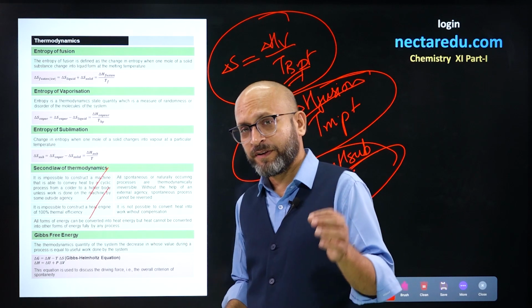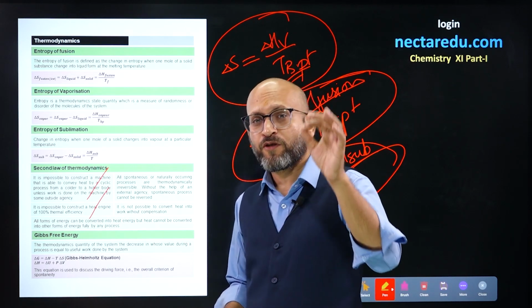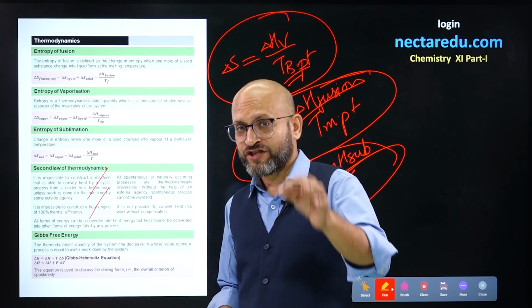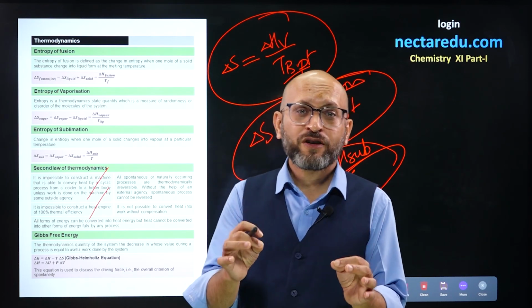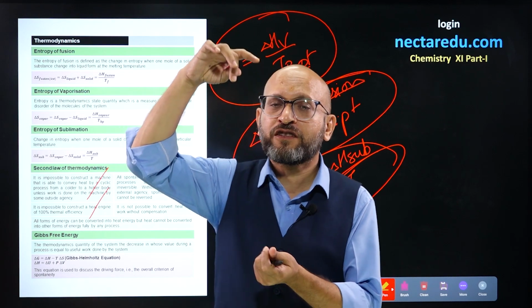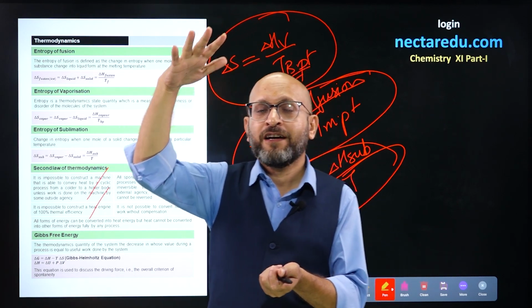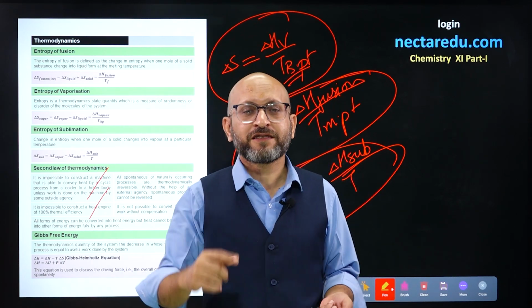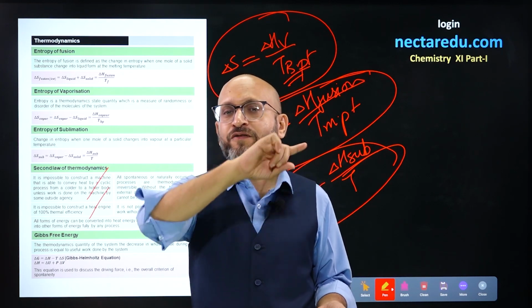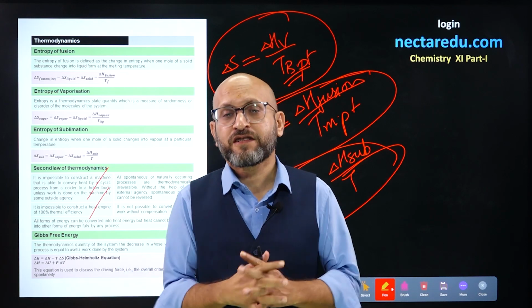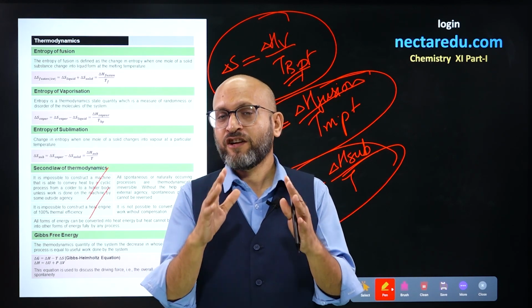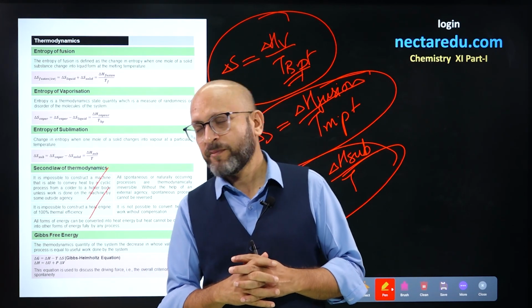And in terms of entropy, an irreversible process, which is a spontaneous process, is the one which is happening on its own, like falling of this pen. This is a spontaneous process. So in a spontaneous process, entropy of the universe will always keep on increasing. Delta S universe is positive. That is what the second law of thermodynamics is all about.